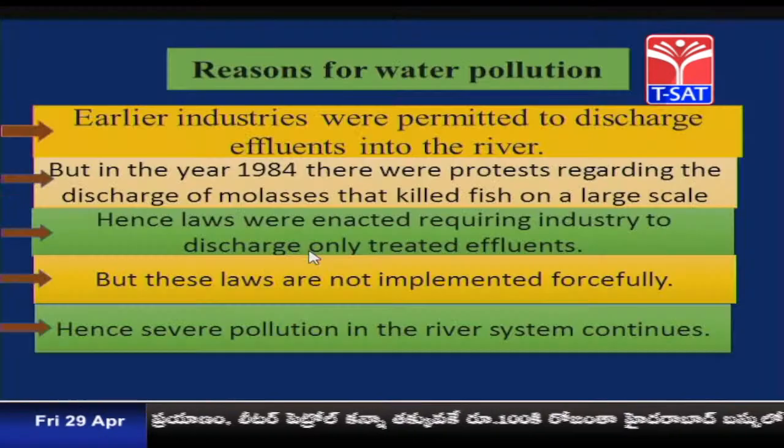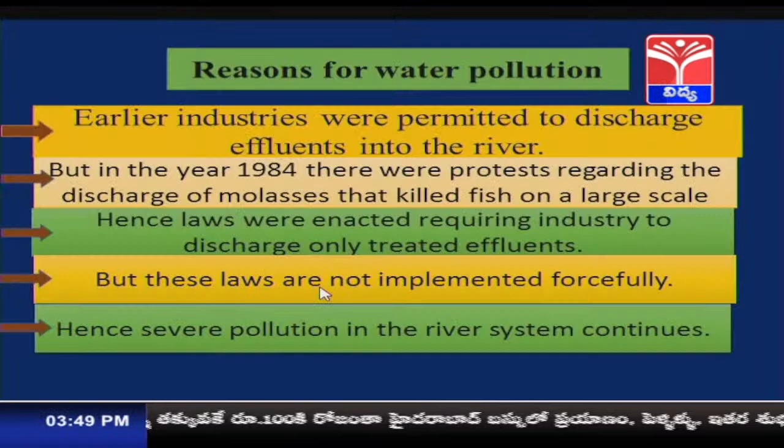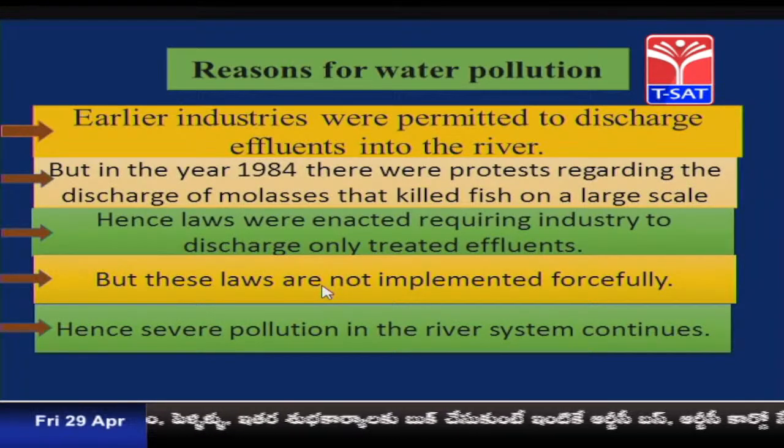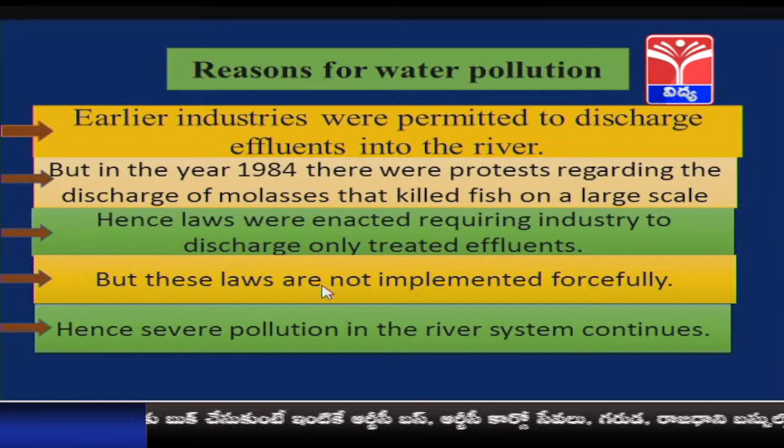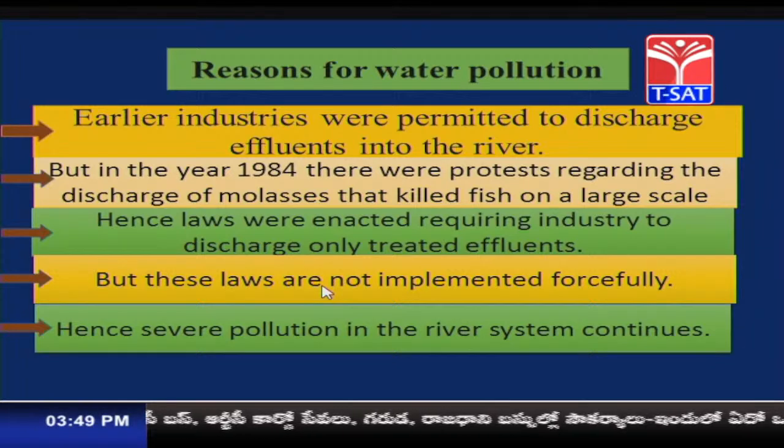So, laws were made to stop the discharge of water, and only treated effluents were to be discharged. What are treated effluents? That is the removal of all the bacteria as well as the solid particles from the water, which is called treated effluent. So, such treated effluent should be passed on into the rivers.